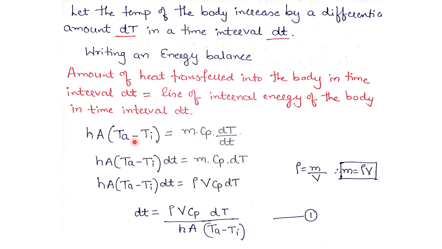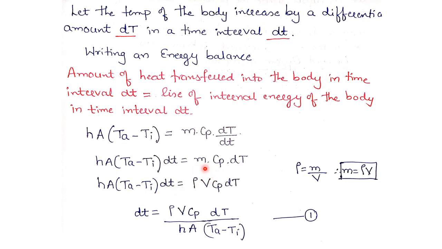The same equation I have written in this form: h into A into the bracket Ta minus Ti into dt equals m into Cp into dT.